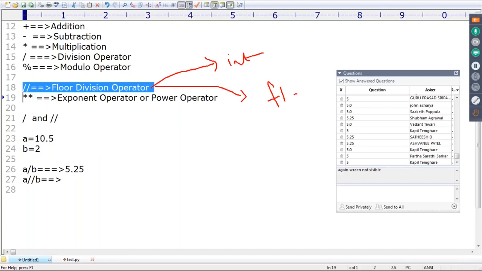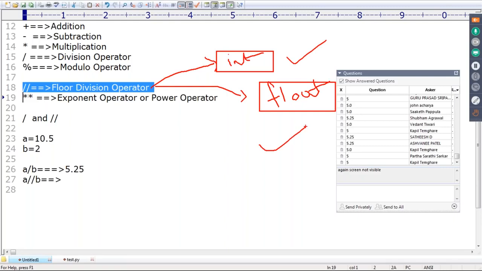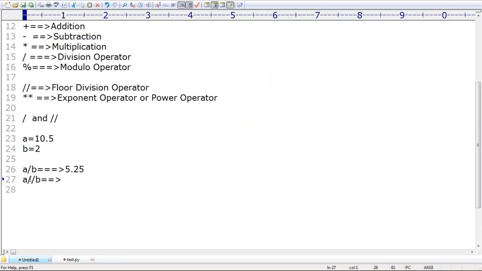When is it going to return int value, and when float value? If both arguments are int type, then it's always going to return int value. If the arguments are float type, then the result is always float type. Now, can you please tell A floor division B? The arguments are float type, that's why the answer is always float only. Always float, but it is the floor. That's why 5.0 is the answer.